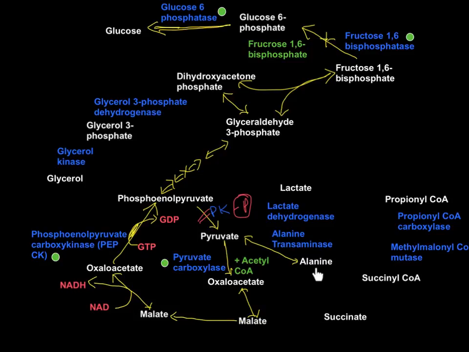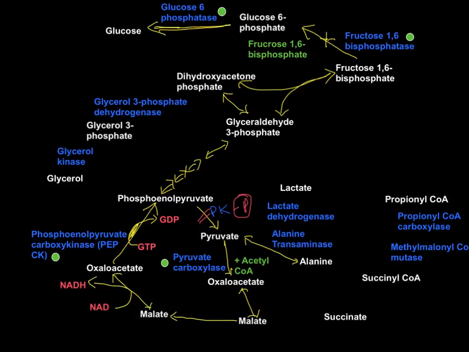So the 2 alanine here, 2 pyruvate, 2 oxaloacetate, 2 malate, 2 oxaloacetate in cytoplasm, 2 phosphoenolpyruvate, all the way to 2 glyceraldehyde 3-phosphate. One of the glyceraldehyde 3-phosphate is converted to dihydroxyacetone phosphate, another remains. They both condense to make fructose 1,6-bisphosphate, and then fructose 6-phosphate, glucose 6-phosphate, and glucose.